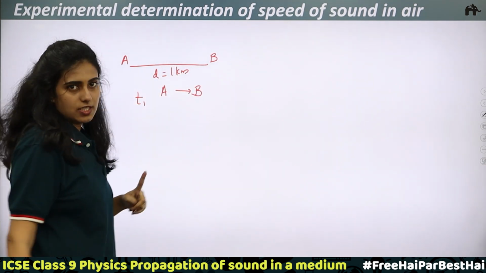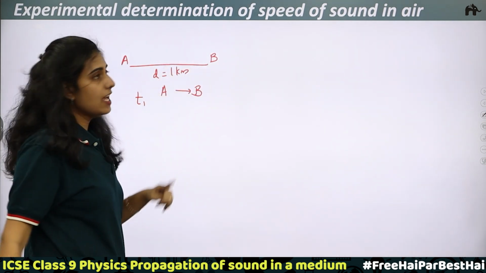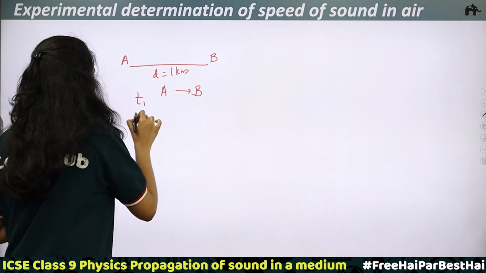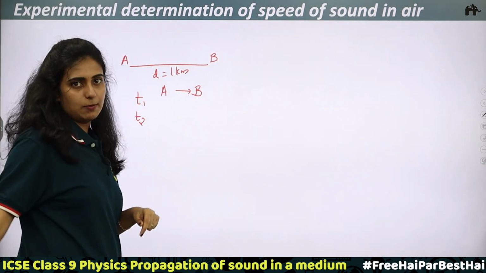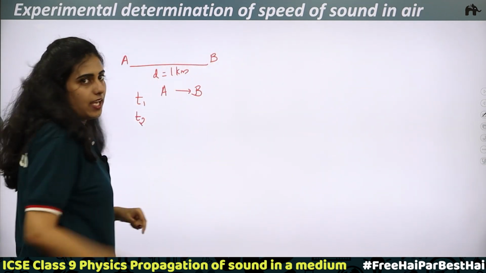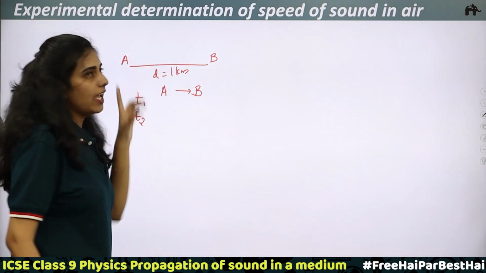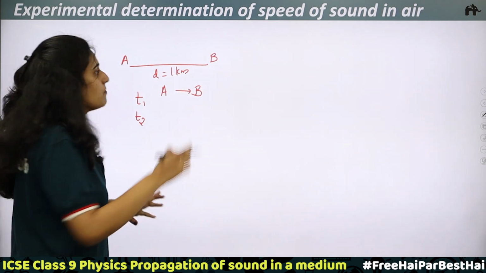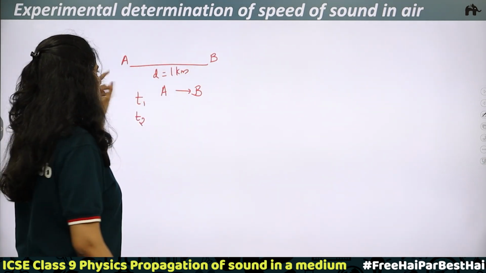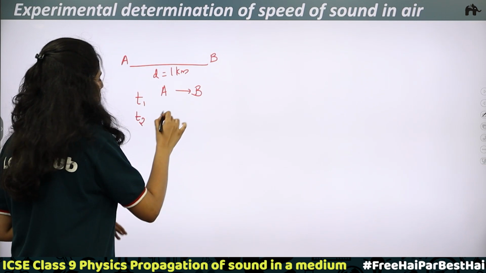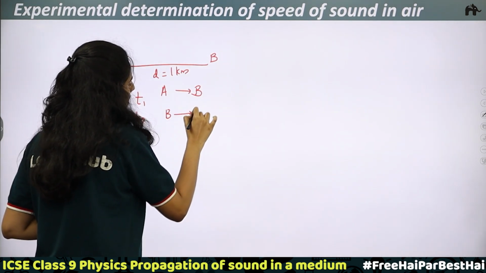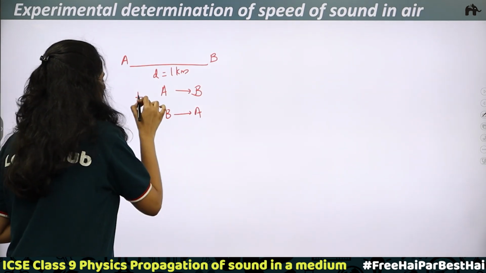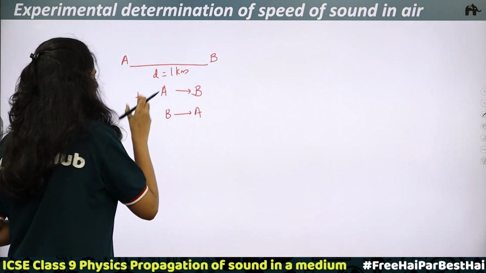Now just the opposite thing is done. That is, B fires the gun and A is taking a stopwatch with him. So that time you will be getting T2 as the time interval. That is, B is firing. When A is able to see the flash, he starts the stopwatch, and then when the sound is heard, he stops it. So T2 is when B fires and A is the observer. So here T1 is the first time interval and T2 is the second time interval.